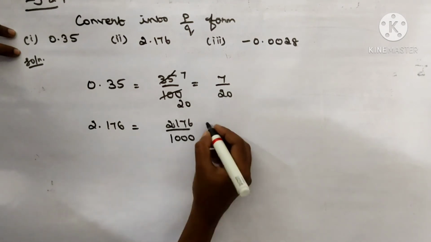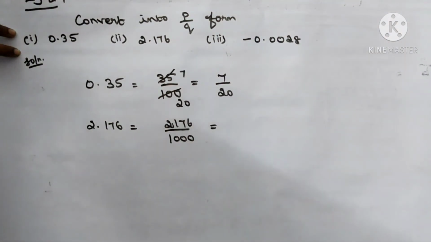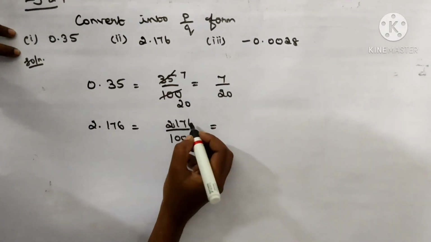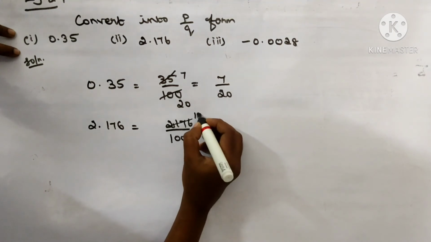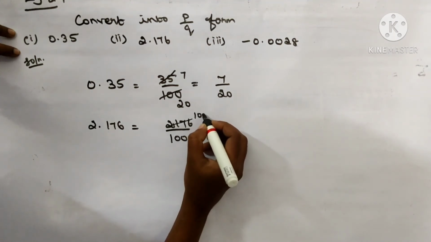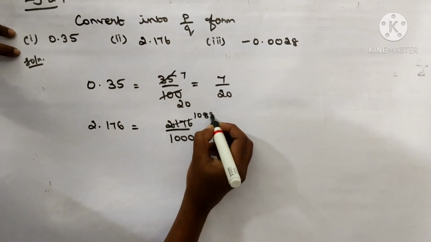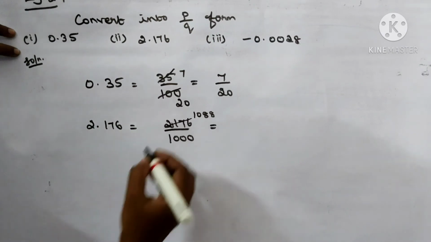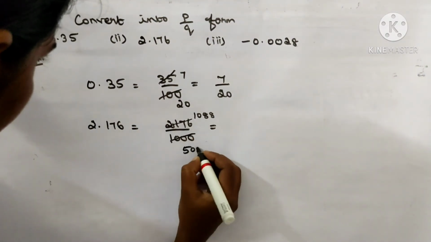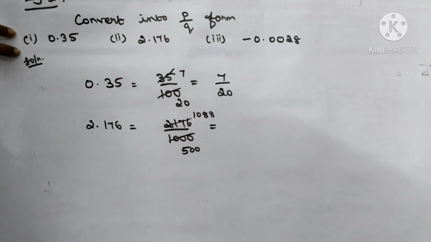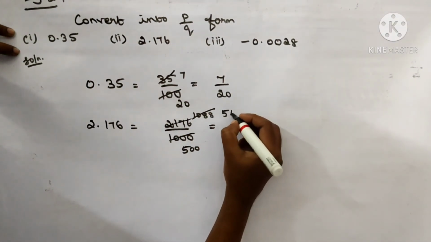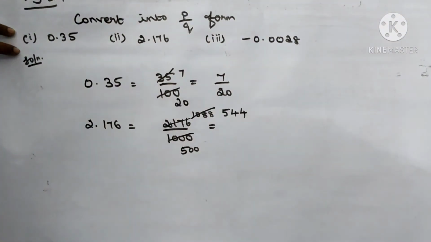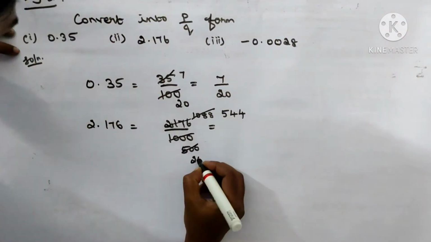Write in the reduced form. 2176, using the second table: 8 twos are 16, 1088. 5 twos are 10, 500. Again these are multiples of 2, so use the second table. 5 twos are 10, 4 twos are 8: 544 by 250.